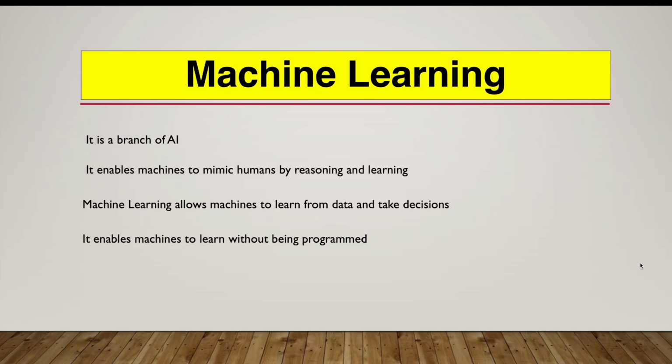For example, if we want a machine to understand the difference between a cat and a dog, we will present lots of images of cats and lots of images of dogs, so that based on the pictures, the machine can understand, okay, these are the properties of a cat and these are the properties of a dog. So it basically starts judging the image or the object based on the data from which it learns.